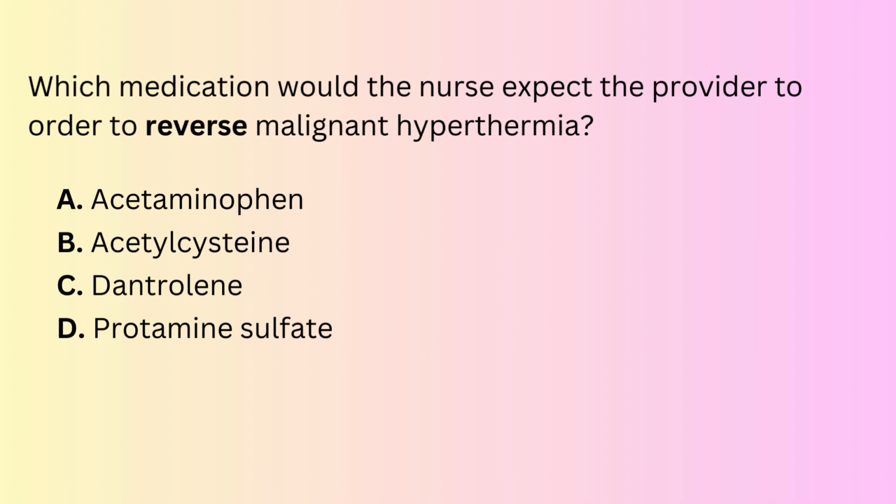Acetylcysteine may ring a bell with you, as it is the antidote for acetaminophen overdose. They both start with the prefix ACET. Choice A and B are both ruled out. Choice C says dantrolene, which is a muscle relaxant, and it is the only antidote given to reverse malignant hyperthermia. So the correct answer is C. Protamine sulfate is the antidote for heparin overdose.